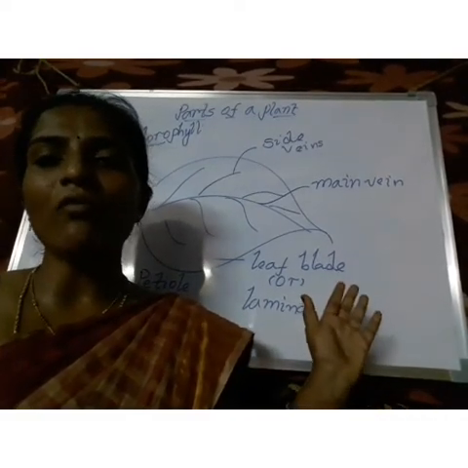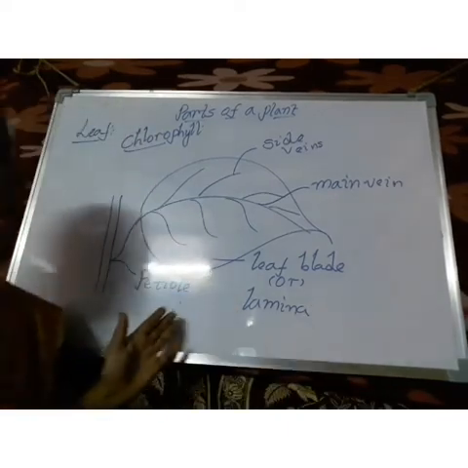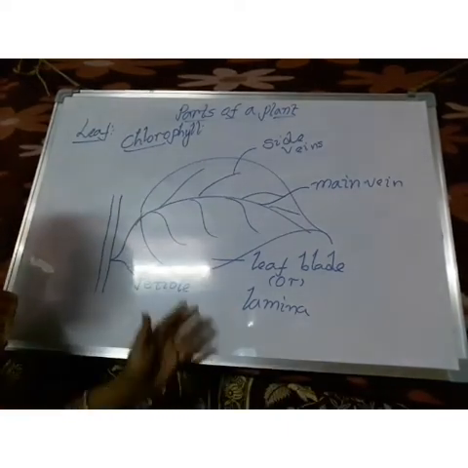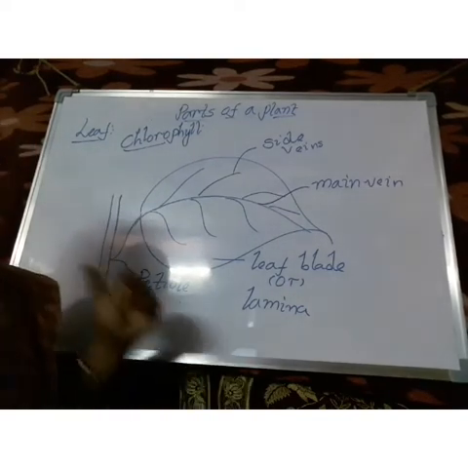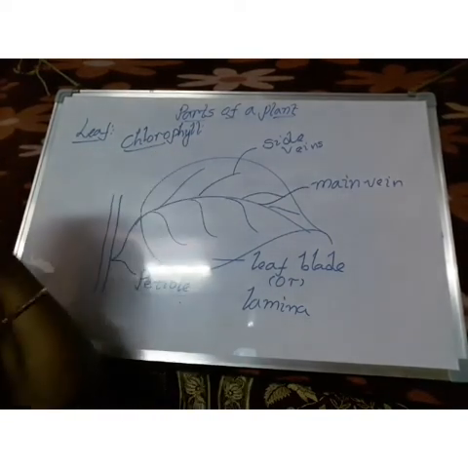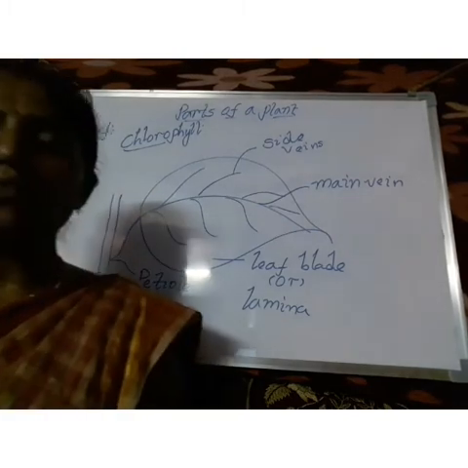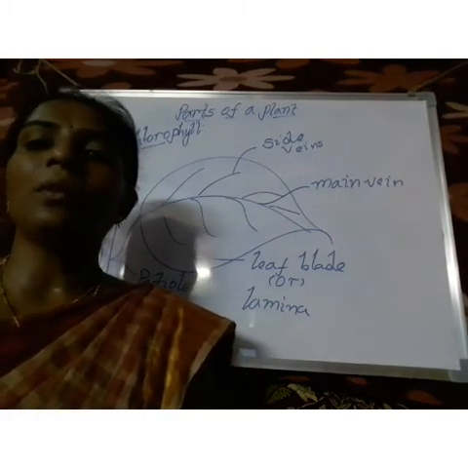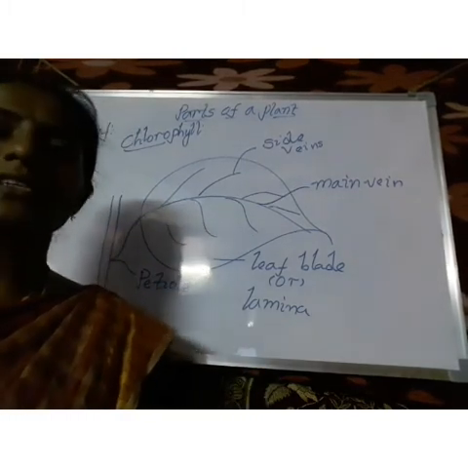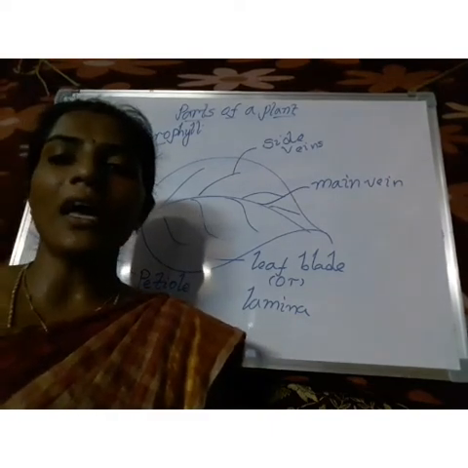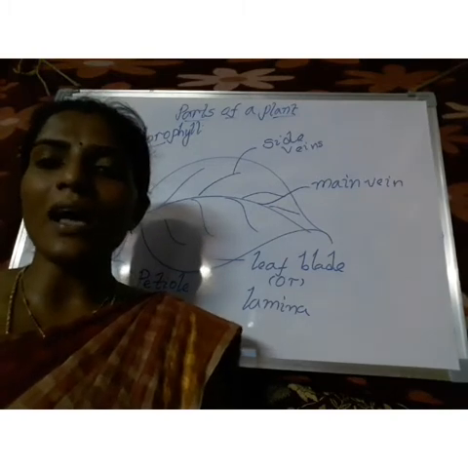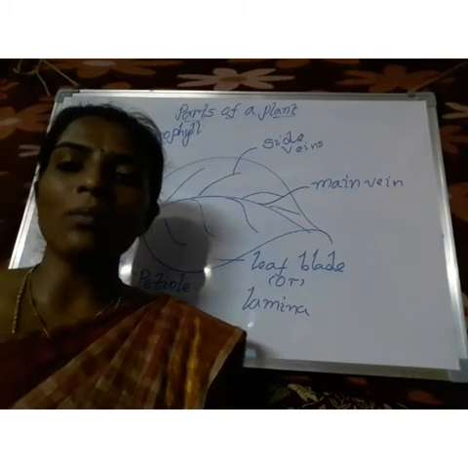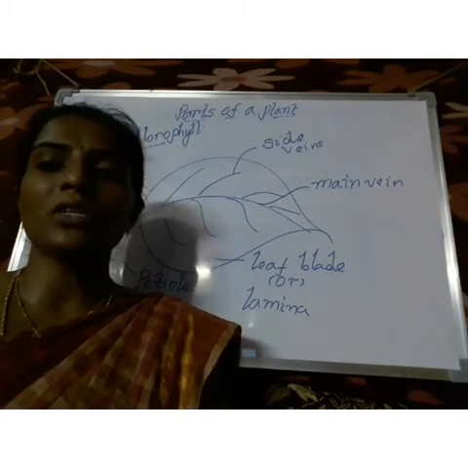What are the parts of a leaf? Petiole, leaf blade or lamina, main vein and side veins. What is the green color pigment name? Chlorophyll. And what is the main function of the leaf? Leaves prepare food for the plant with the help of air, sunlight and water. That process we call photosynthesis. Photo means sunlight, synthesis means putting together.